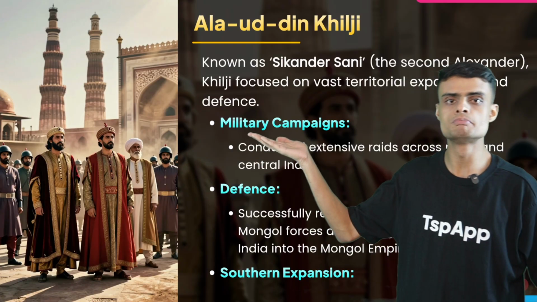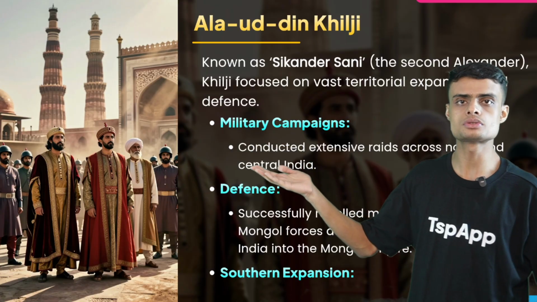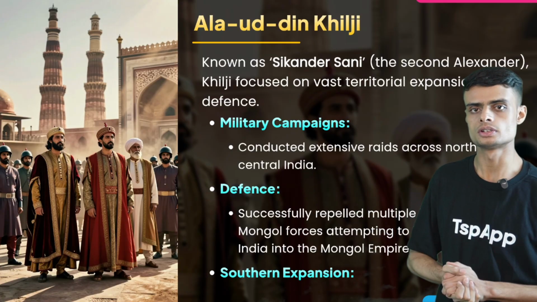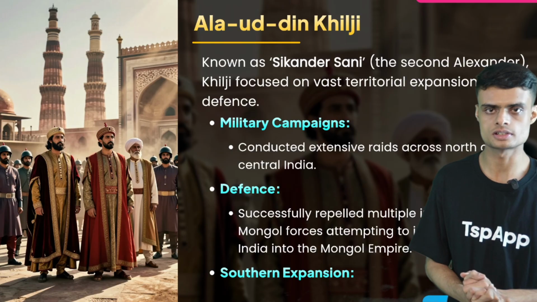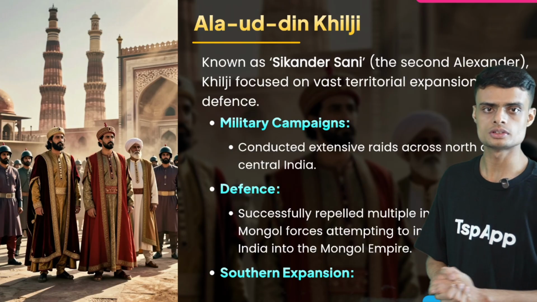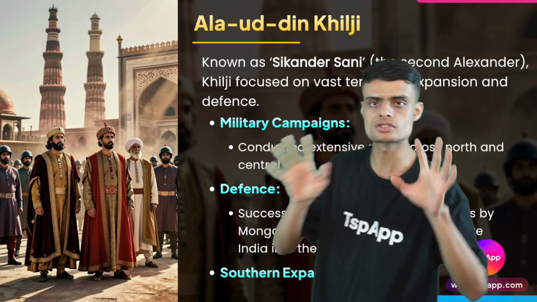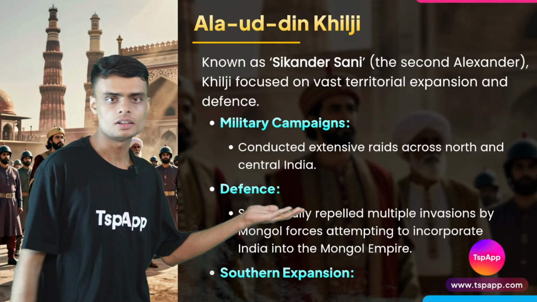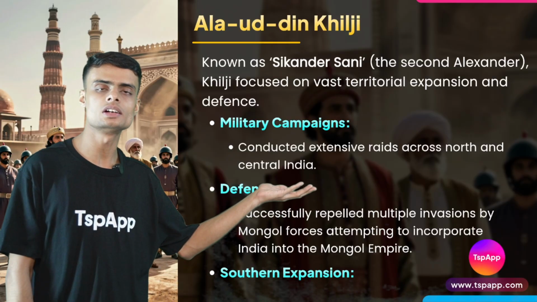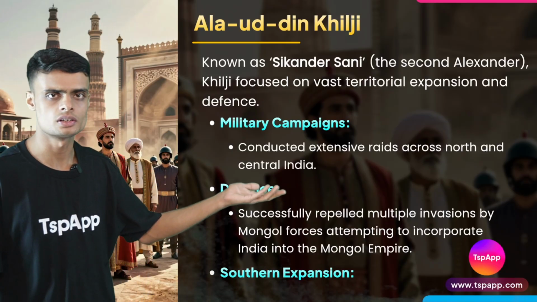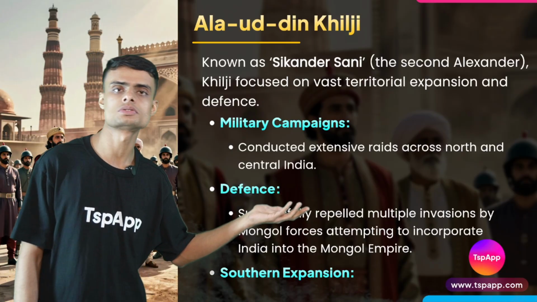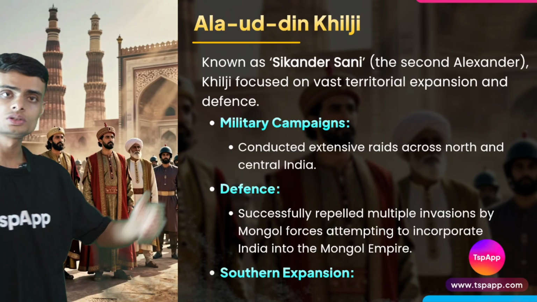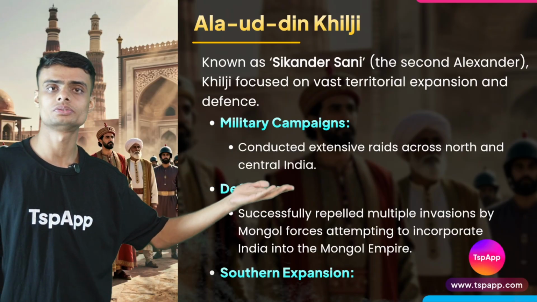He was famous for his military campaigns. He used to take his armies to distant parts to capture distant empires and kingdoms. This is how he built such a large kingdom over India, even including central India, because central India was not captured easily by rulers. This was not easily captured by the different Delhi sultans, but Alauddin Khilji was able to capture this part of India also.